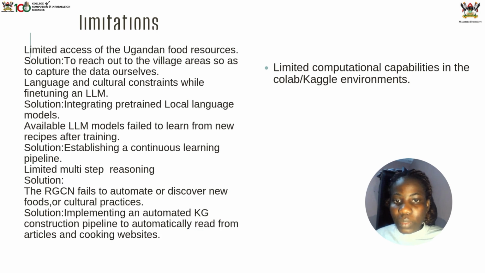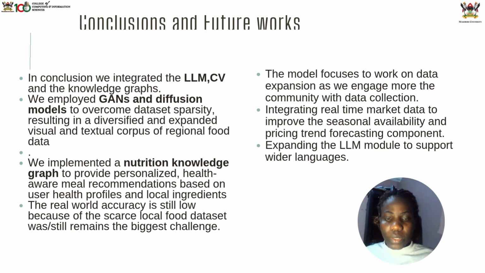And then there was multi-step reasoning when using the RCGN. We solved this problem by implementing an automatic knowledge graph that was constructing training data from websites and articles. So we managed to integrate the large language model and the CV and also the knowledge graphs. We also used GANs, because in the beginning the data set was very small, with a lack of a local Ugandan data set that was large enough to work with.